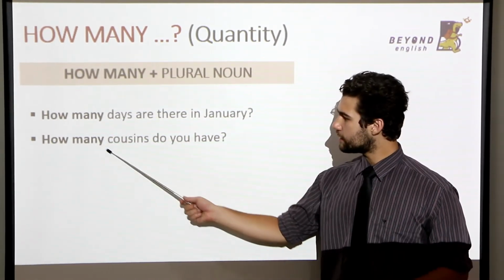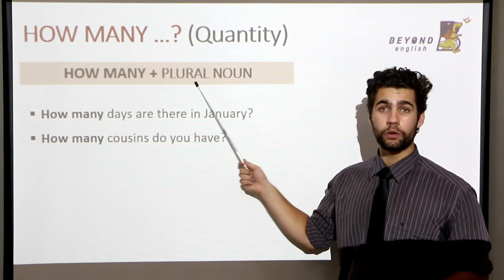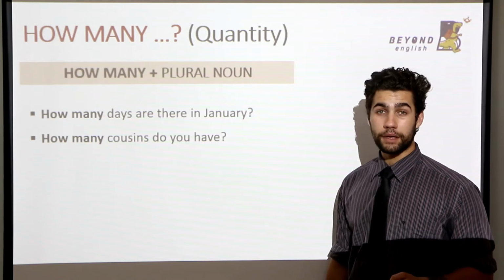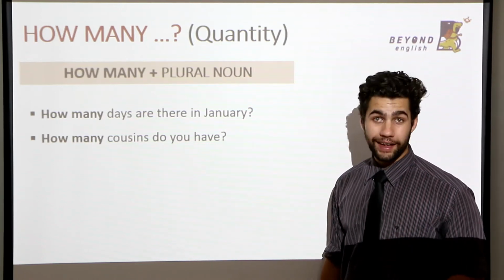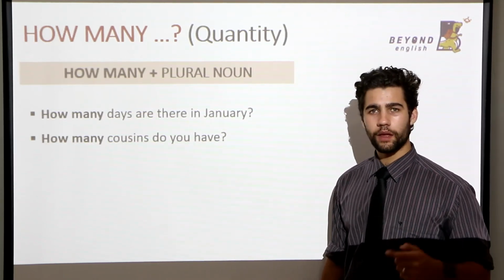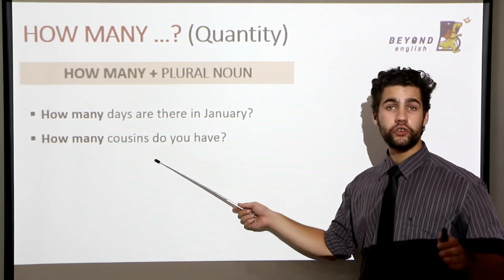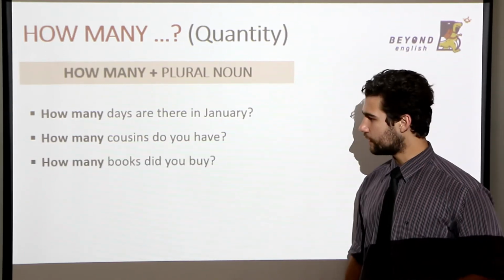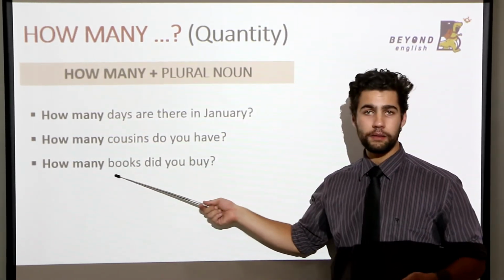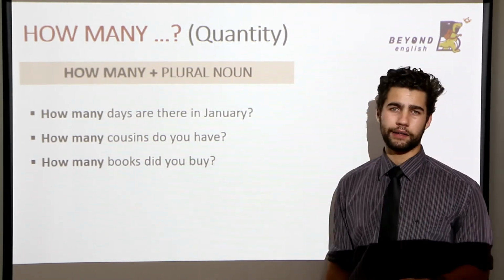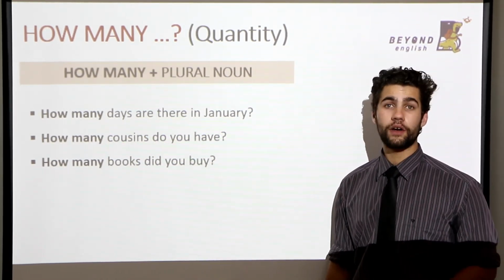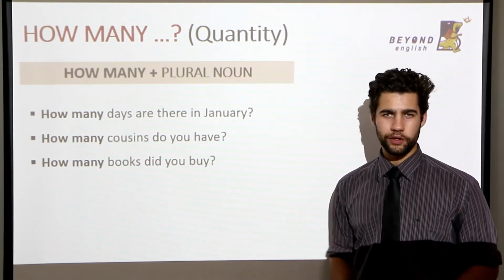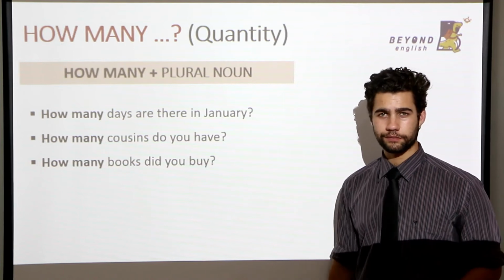Again, cousins are a plural noun. So we use how many because we can count. How many cousins do you have? Well done. Next, how many books did you buy? Books are a countable noun. 1 book, 2 books, 3 books.